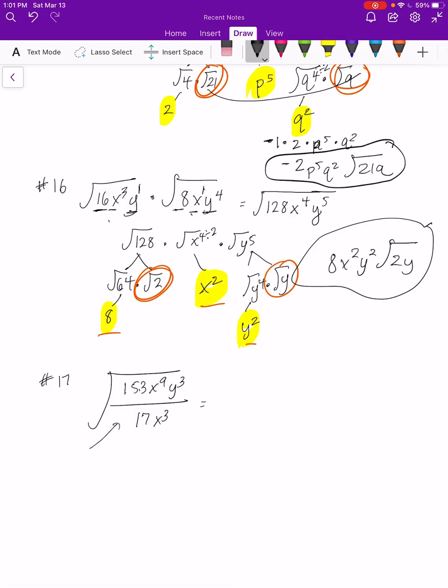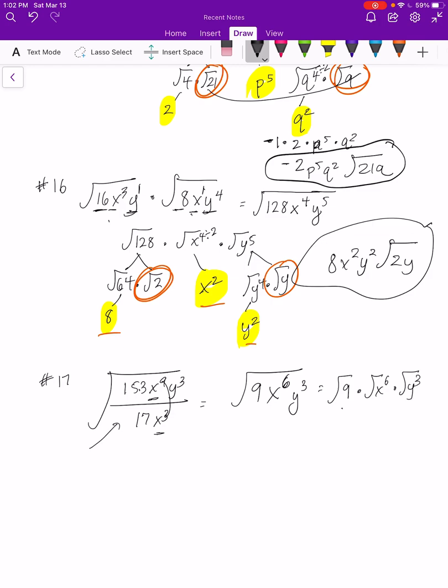All right, last one. Here we go, number 17. And it kind of combines the same thing, but it's division now. So 153, x to the 9th, y to the 3rd, all over 17x to the 3rd. So it's under the big radical, so I have to simplify first. So 153 divided by 17, by golly, is 9. Then x to the 9th divided by x to the 3rd. So keep the base the same and subtract. 9 minus 3 is 6. And then y to the 3rd is just y to the 3rd.